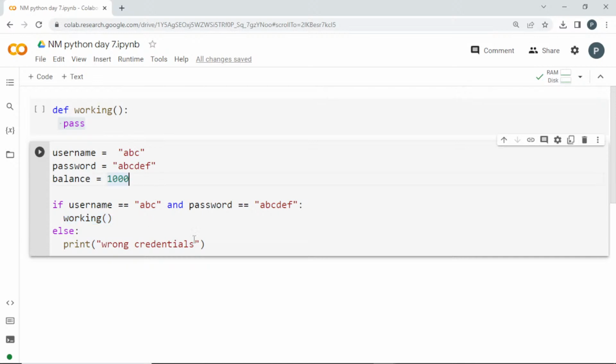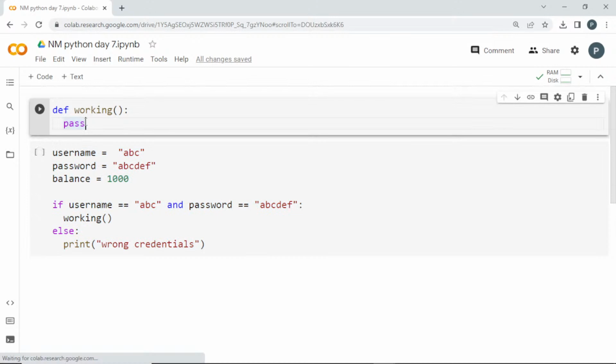Now our work in this part is over. Now our work is here. We want to modify this. We have to remove this pass, and we have to set up what all things we are going to use. Do you guys remember, if you want to pass an external thing, for example user information, into a function, how will you do it?